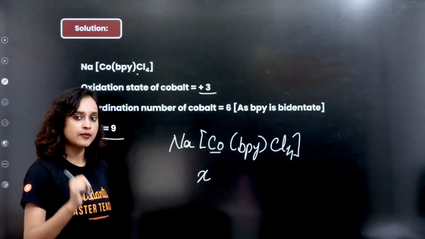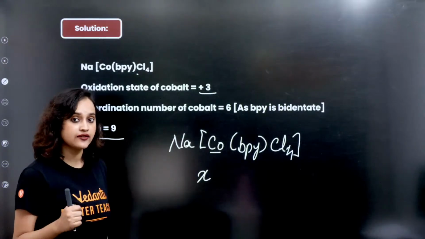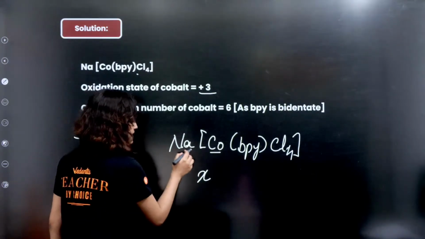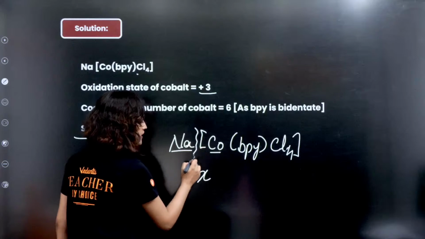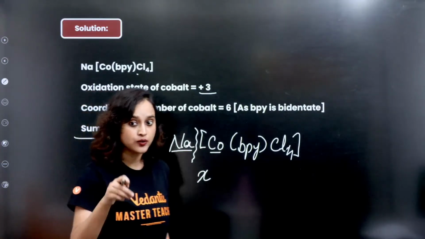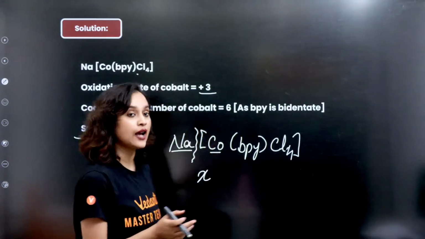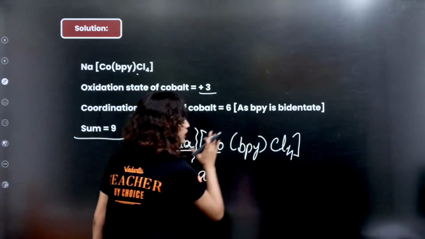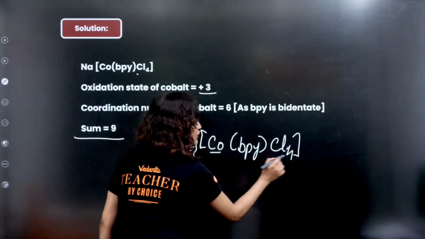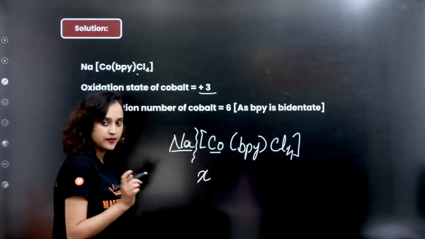Alright. Now somebody asked me, ma'am, what is primary and secondary valence? Beta, the counter ion, the one that can dissociate when you put it in an aqueous solution, that's called primary valence, and whatever is inside the coordination entity is your secondary valence, okay?